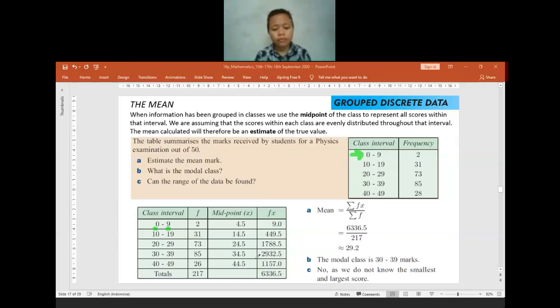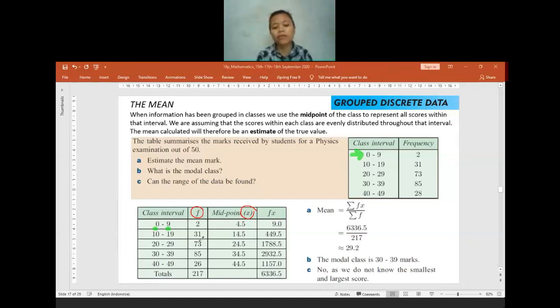Any question? No? Okay. If you have no question, fx means f times x. The f here is the frequency itself. The x for the grouped data, we take from the midpoint. So now we do 2 times 4.5, which equals 9. 31 times 14.5 equals 449.5 and so on. That's why yesterday I asked you to please kindly prepare a calculator, because we are going to use so many calculations. So after you multiply the f with the x, you find the result.